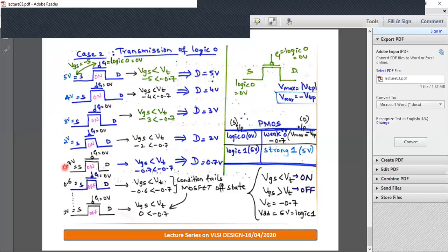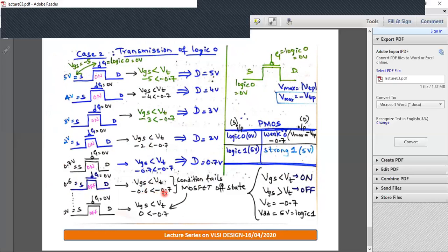But when the source approaches 0.6, what will happen? When the source is at 0.6, gate is at 0. So VGS is 0 minus 0.6, that is minus 0.6. VGS of minus 0.6 is not less than the threshold. See, only if VGS is less than the threshold is it on. If this condition fails, it is off.